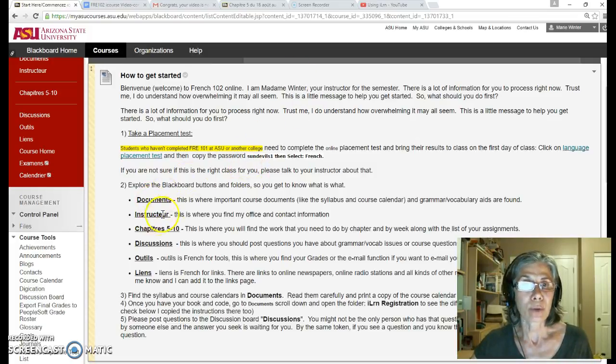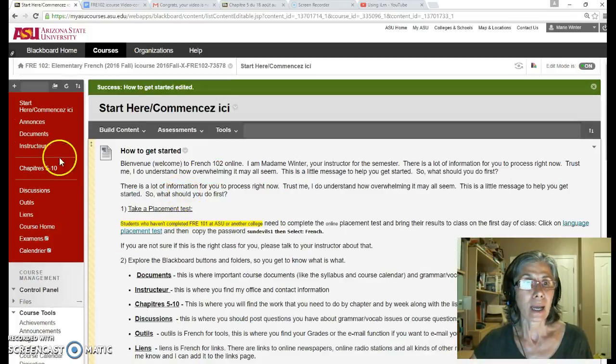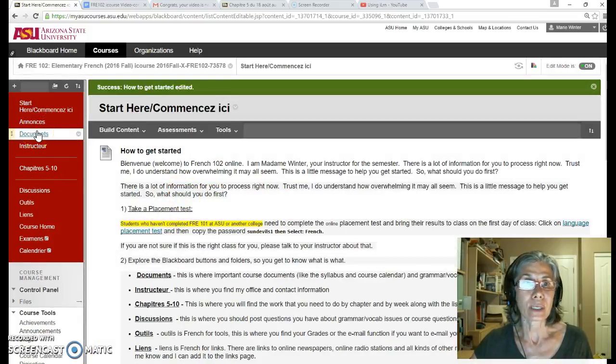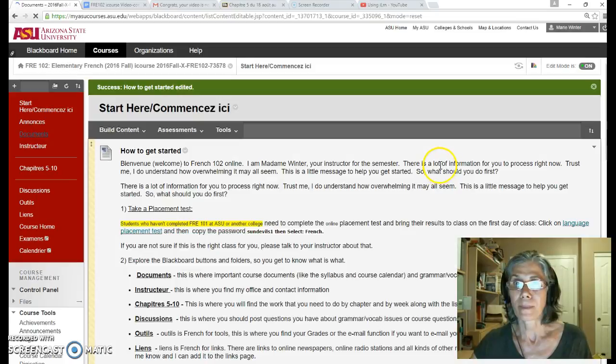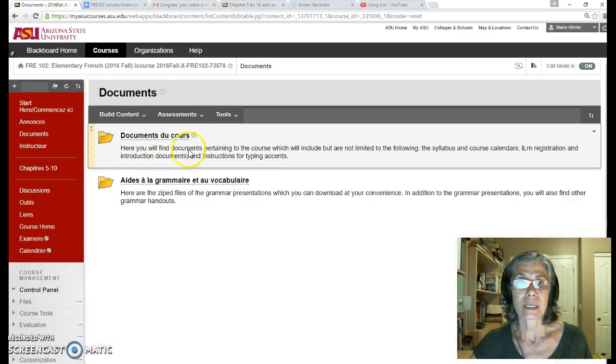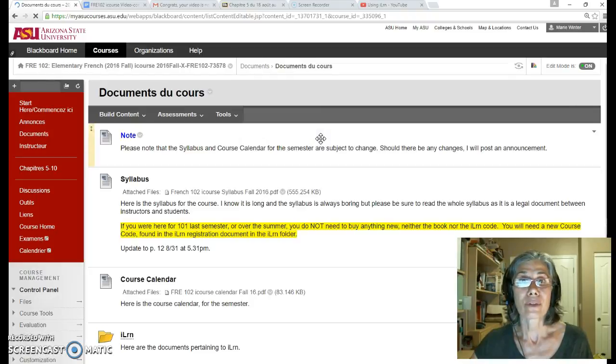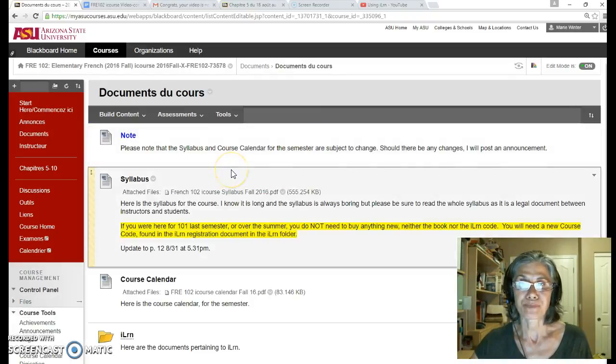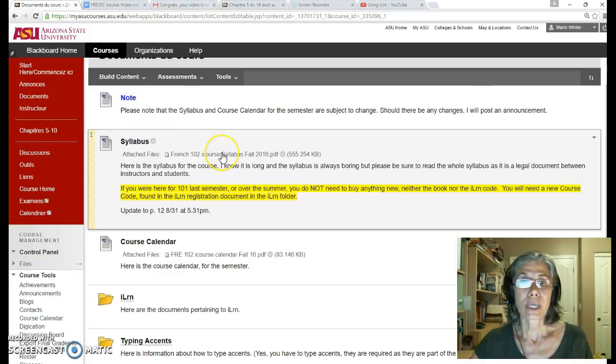Then you need to explore Blackboard. See how you have to go here in Document. All right. Then the first folder, you have the document for the class. You can download your syllabus. Make sure to go over it. It's important.